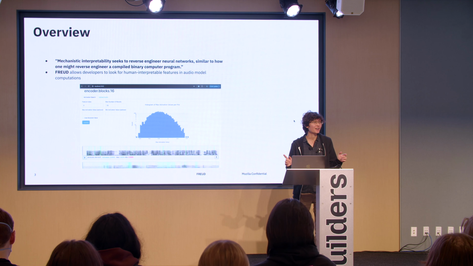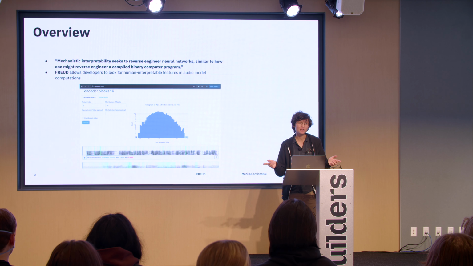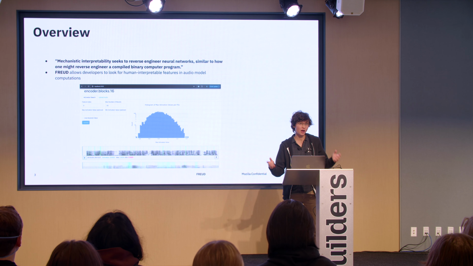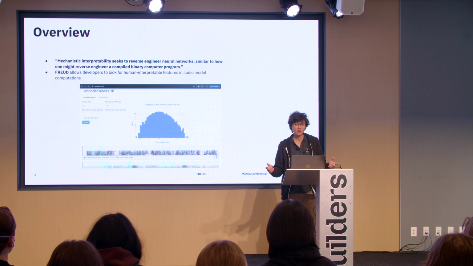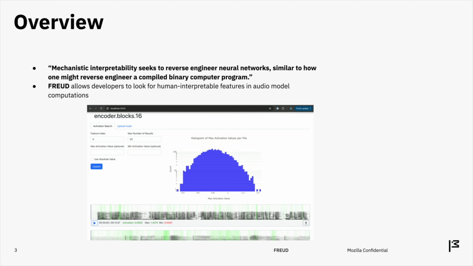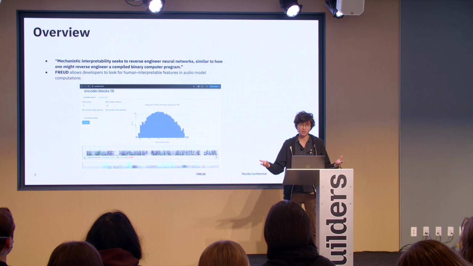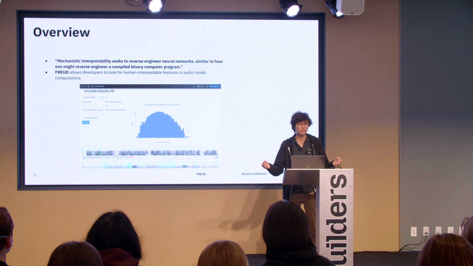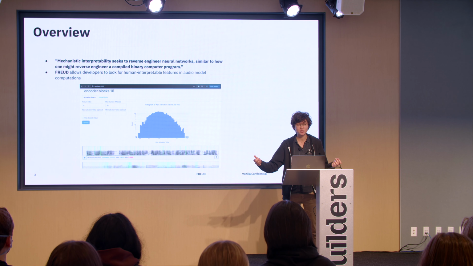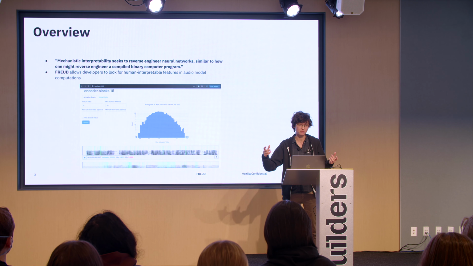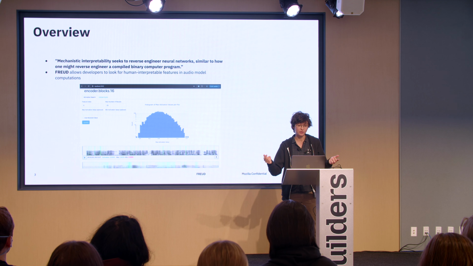So, first of all, what is mechanistic interpretability? There's this essay from one of the co-founders of Anthropic where he compares a neural network to compiled bytecode. If you have compiled bytecode, you just have this bizarre, opaque blob of binary. You don't really understand what it does until you run it, try to reverse engineer it by looking for variables, understand how it operates on the variables. With a neural network, you just have this big, opaque blob of matrices. If you want to understand what it's doing in terms of logical steps, you want to look for features in this intermediate representation, understand how it operates on those features.